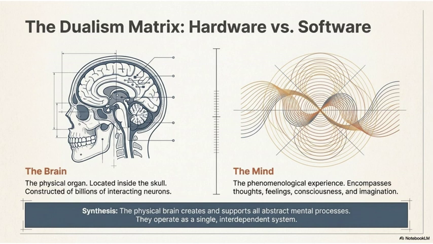The key synthesis here is that these aren't separate things. The physical brain creates and supports all of our abstract mental processes. They operate as one single interdependent system.